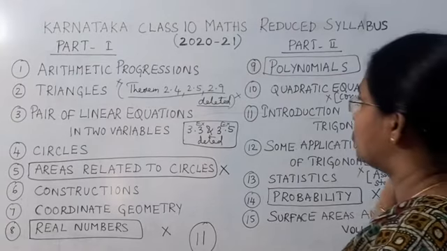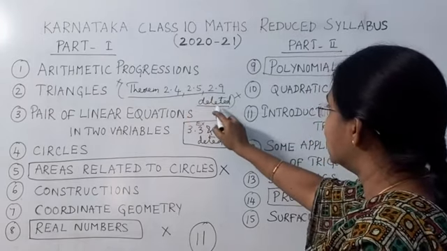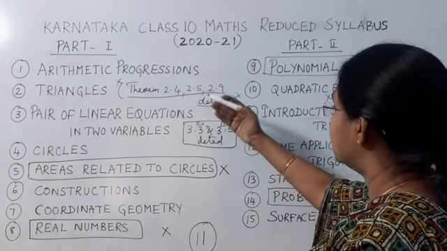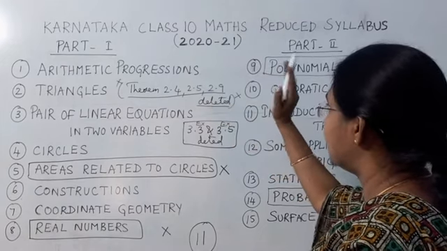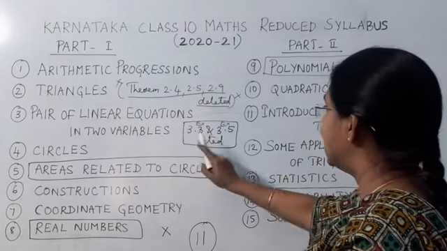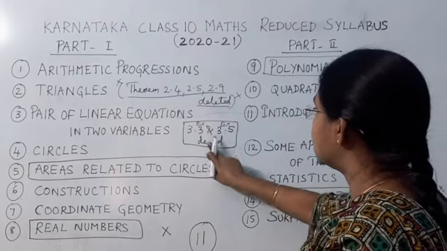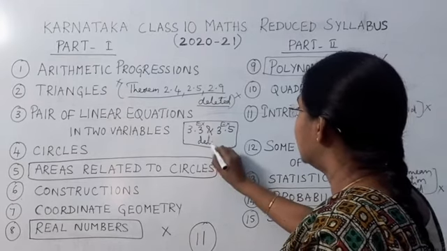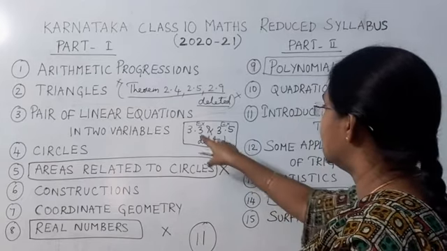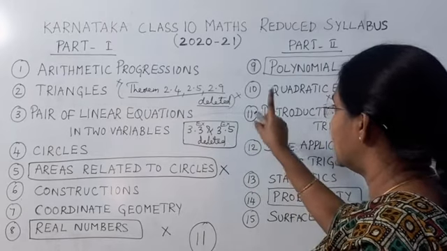When it comes to triangles, theorems 2.4, 2.5, 2.9 are deleted. So problems based on these theorems can also be left out while preparing for your final examination. And in the third chapter, pair of linear equations in two variables, exercises 3.3 and 3.5 are deleted. Why are they deleted? Because we don't have the substitution method and cross multiplication method. These two exercises are based on those methods, so you can leave those two.